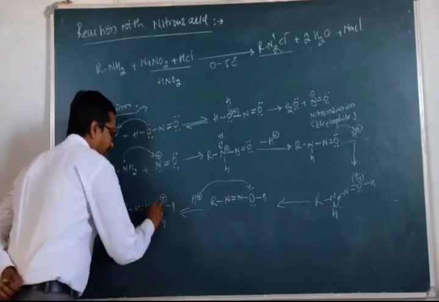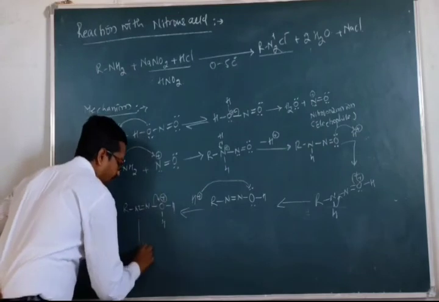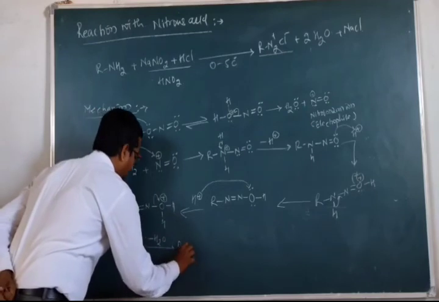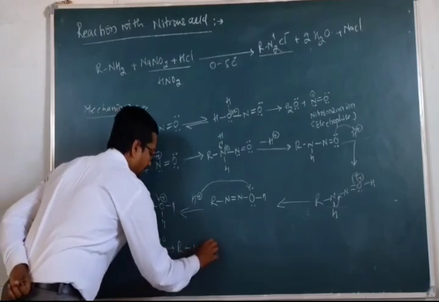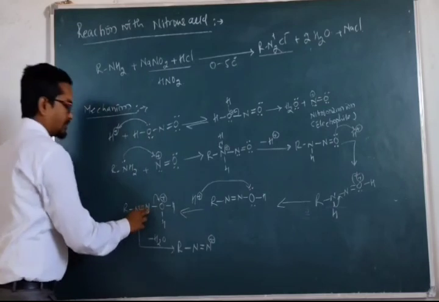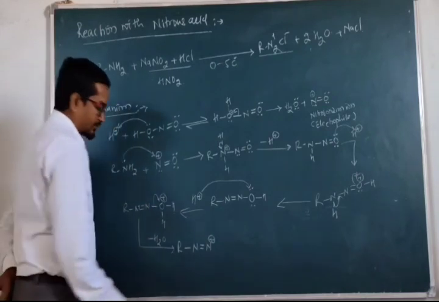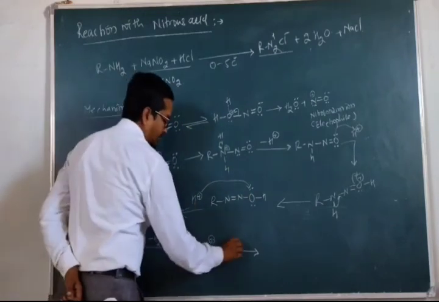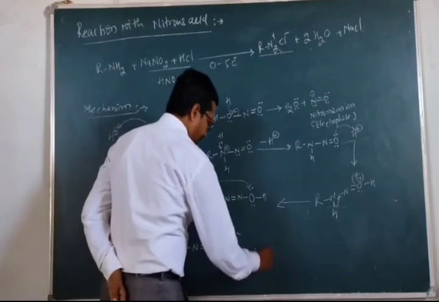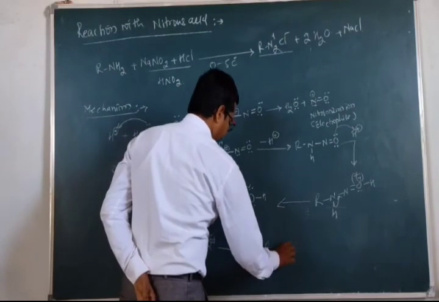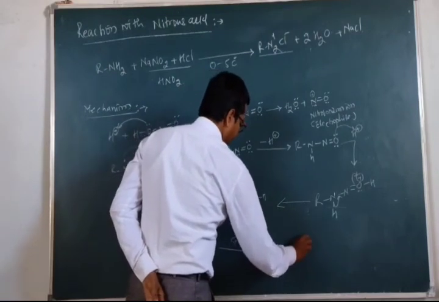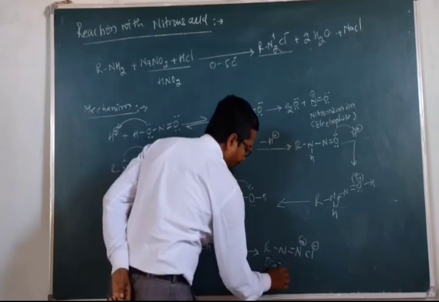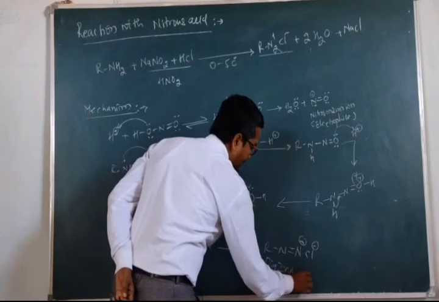In this way it will eliminate the water molecule, and it will lead to the formation of R, N double bond N, and this N will now acquire a positive charge because it will lose the electrons. Plus we have the halide, halogen X minus, so it will form R, N double bond N plus and Cl minus. In this way it will form diazonium salts.